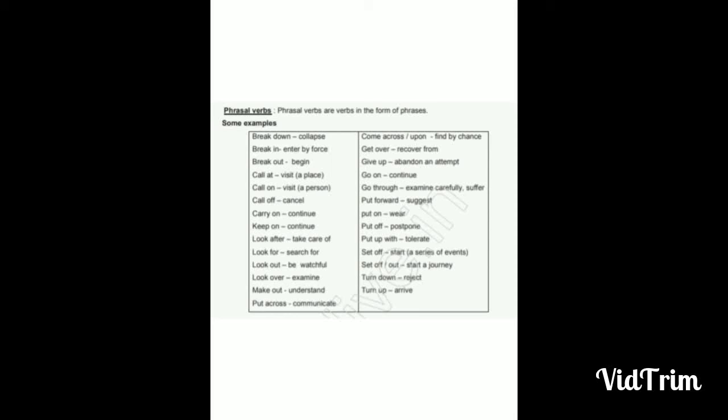Set off, start a series of events. Set off or set out, that also means to start a journey. Turn down, that means to reject. And turn up means arrive. Let's discuss each of these with examples.